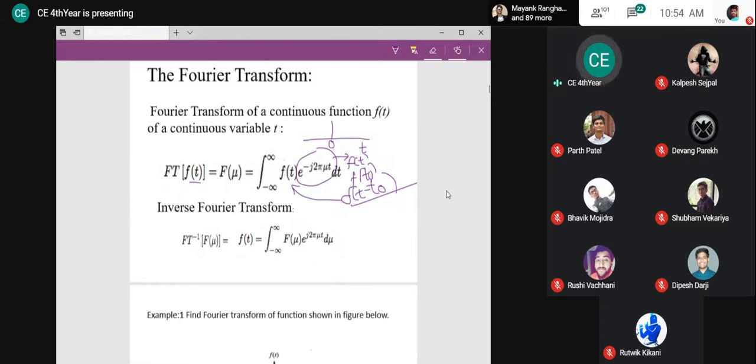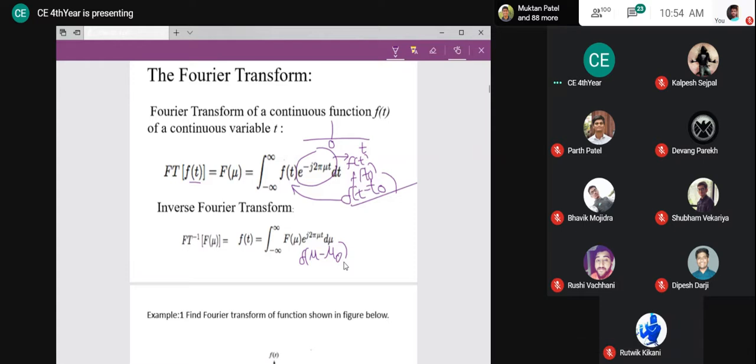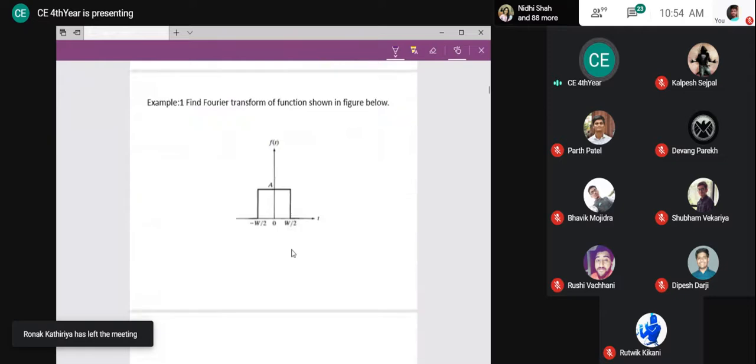This is the equation that I am going to use. Instead of f of mu, now I have my function, which is delta mu minus mu 0. Wherever mu is, you should substitute mu 0, because again the same logic applies: my function multiplied with the exponential. Here it will be delta, no? So we can see that here.